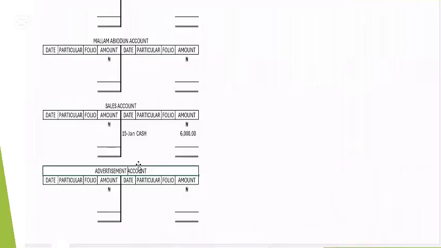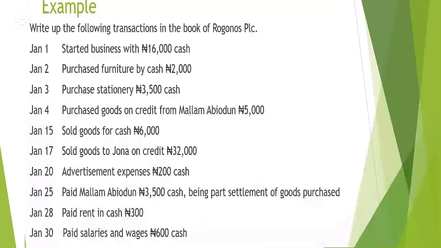So now, who is giving out? Expenses will be debited, which means that we are paying for advertisement. Cash is going out, so the cash account is going to be credited, while advertisement is going to be debited. As we said, we were talking about the debiting principle for a nominal account.